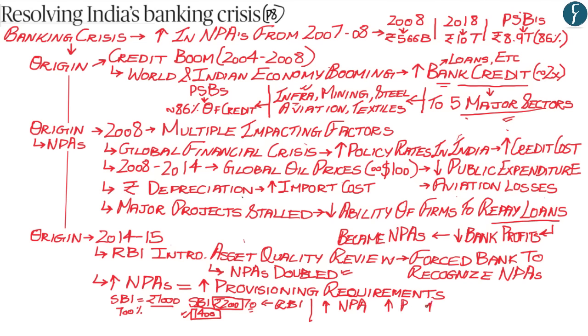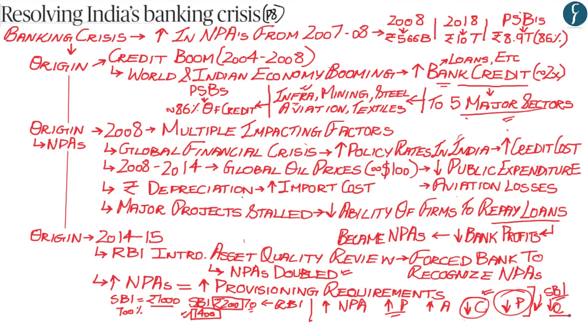Now because the amount of money that Indian banks had to set aside as provisioning requirement also increased, the amount of money that the banks were able to give out as credit thereby decreased. Now because they were able to give out less money as bank credit, the amount of profit that the banks were able to make also decreased. And therefore what was seen is that the Indian public sector banks went into losses, whereby State Bank of India for the first time in its history showed a loss within its quarters.